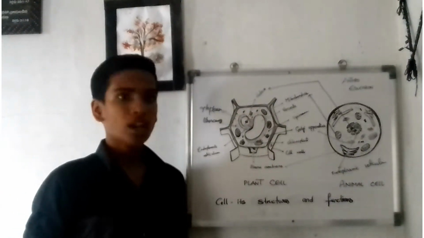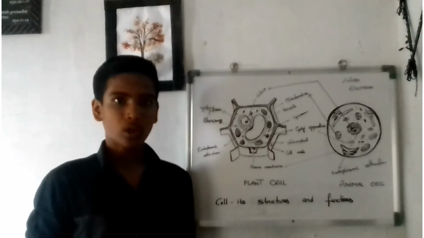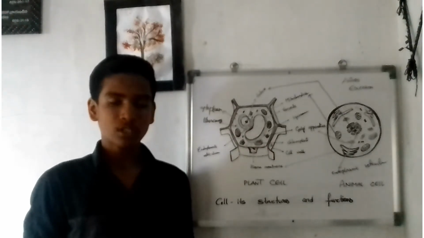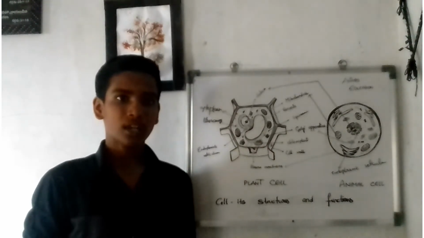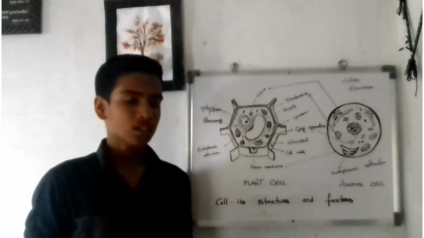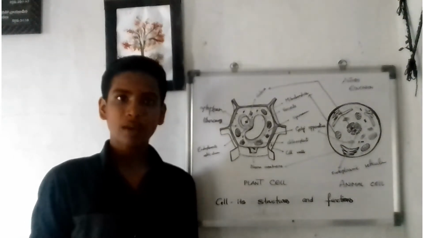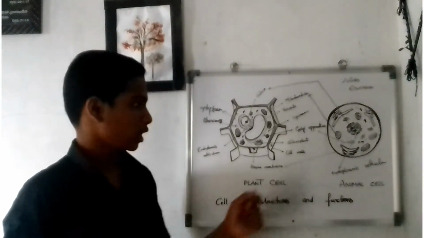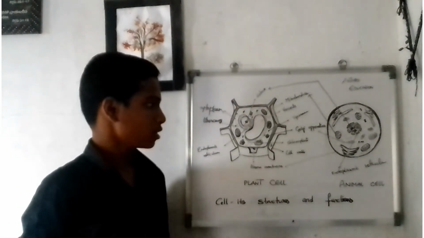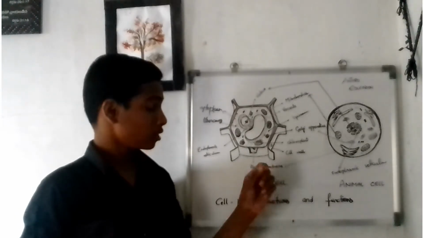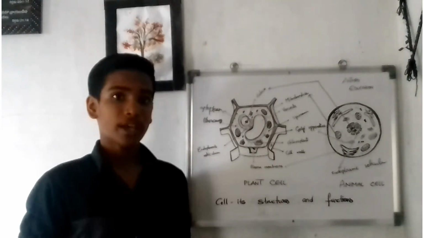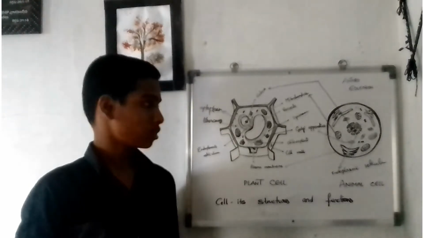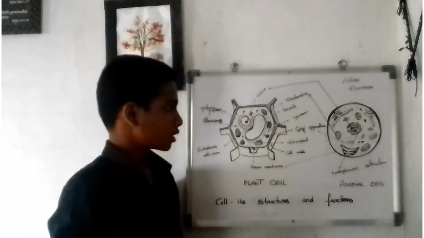It contains two parts: one is called grana, and the fluid-filled substance is called stroma. In the grana we find the thylakoid membranes, which are the sites of trapping energy. In the grana the light reaction takes place, and in the stroma the dark reaction takes place. This is about the chloroplast.